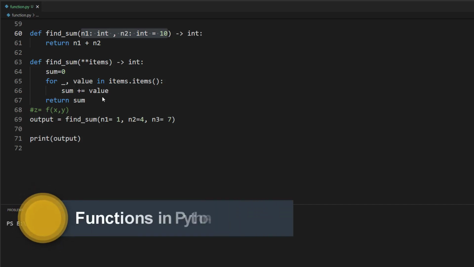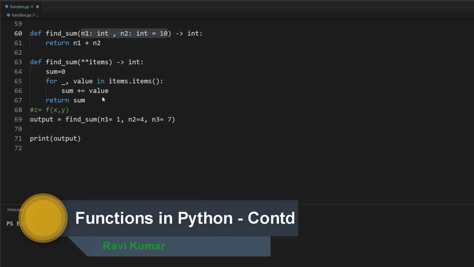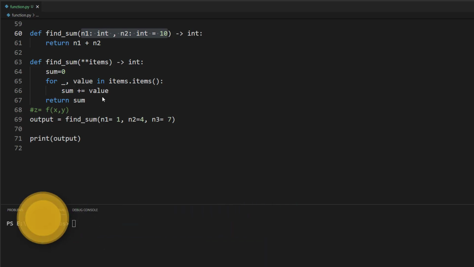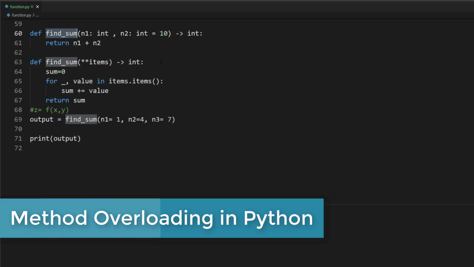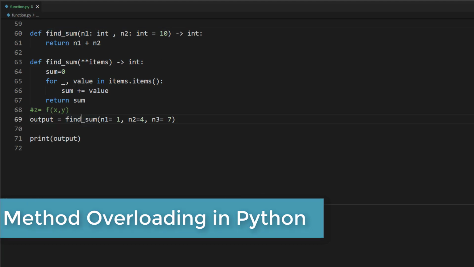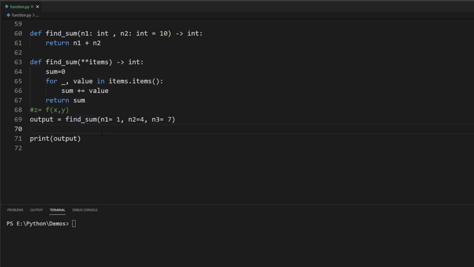Hi, in the previous video we got a basic understanding of user-defined functions in Python, and in this video we will continue with the same. Here we have two functions called findsum, but with different numbers of arguments. Here we are calling findsum with arguments. If we try to run this code, it will give you the proper result.